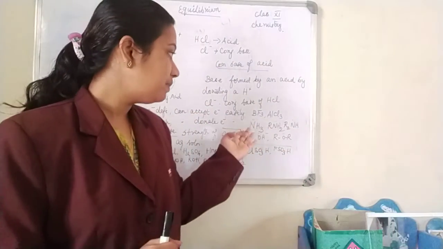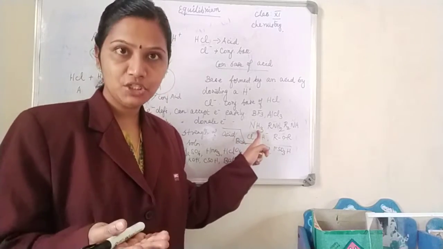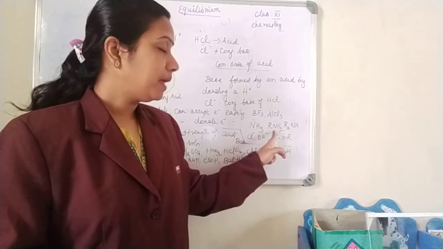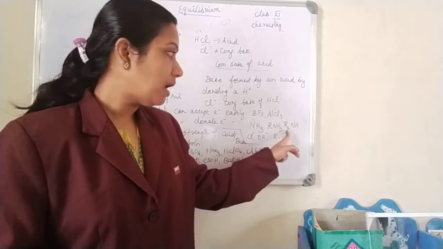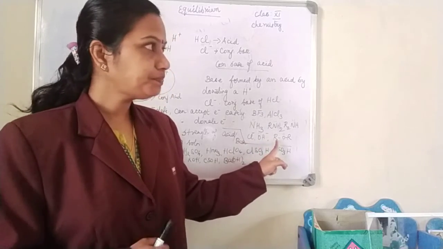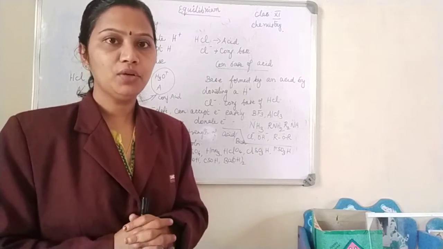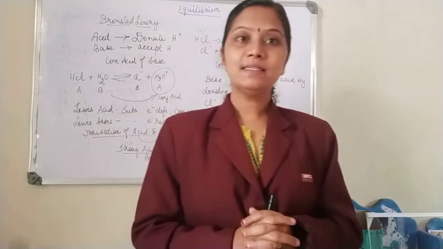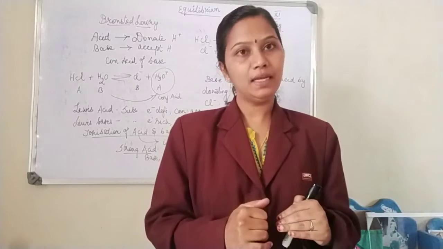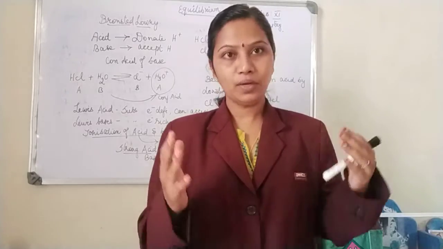Examples for Lewis bases will be ammonia, where I have shown you a lone pair of electrons, rich in electrons, and you have amines, RNH2, primary amine, and secondary amine, that is R2NH, Cl minus, OH minus, then this is ether, ROR'. ROR' is nothing but your ether. So Lewis acid is electrophilic substances, electron deficient, so they accept an electron. And Lewis bases are electron rich substances, so they can donate an electron.